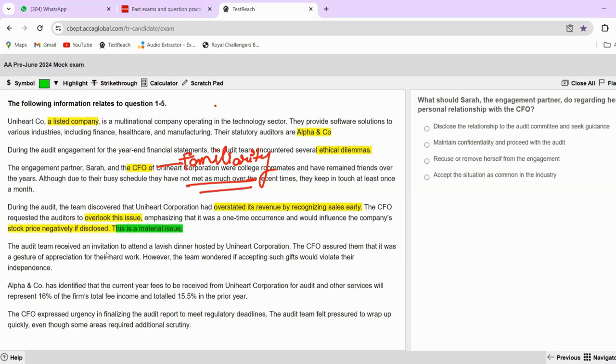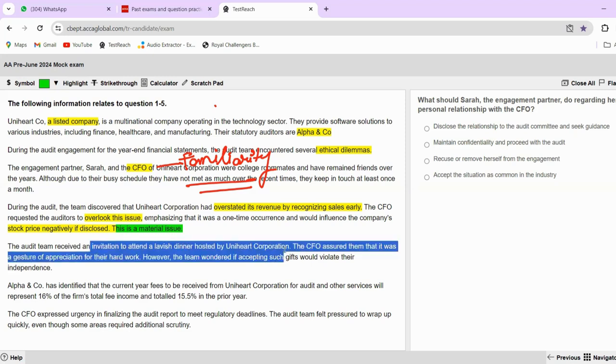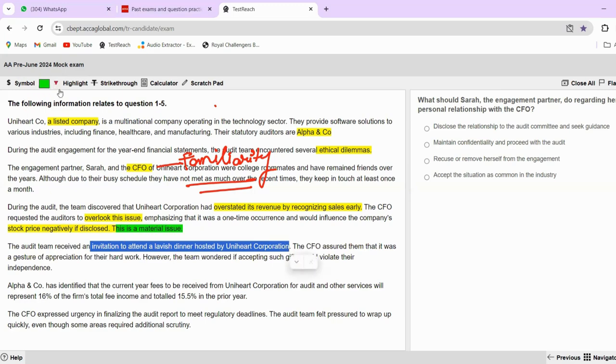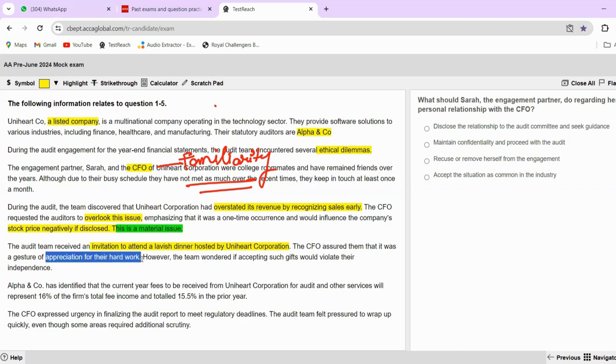The audit team received an invitation. So this is another self-interest threat we have, that they are saying do not do it because it will negatively impact the financial statements. So maybe this can also be an intimidation threat, right? Next. The audit team received an invitation to attend a lavish dinner hosted by the company. Again, lavish dinner, the bell should ring in your heads that this is a self-interest threat. The CFO assured that it was a gesture of appreciation for their hard work.